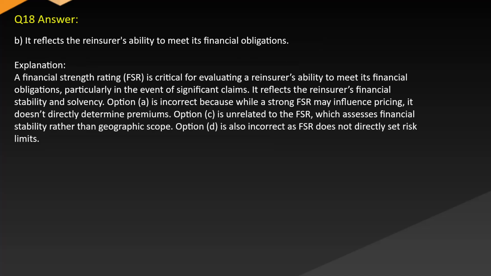Answer: B. It reflects the reinsurer's ability to meet its financial obligations. Explanation: a financial strength rating (FSR) is critical for evaluating a reinsurer's ability to meet its financial obligations, particularly in the event of significant claims. It reflects the reinsurer's financial stability and solvency. Option A is incorrect because while a strong FSR may influence pricing, it doesn't directly determine premiums. Option C is unrelated to the FSR, which assesses financial stability rather than geographic scope. Option D is also incorrect as FSR does not directly set risk limits.